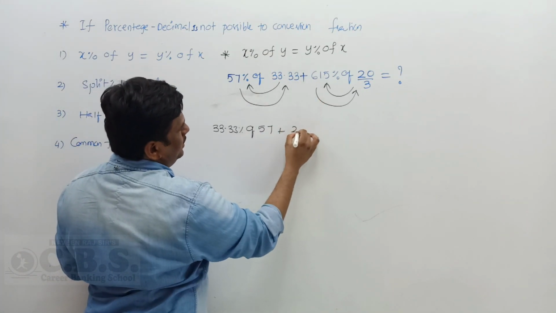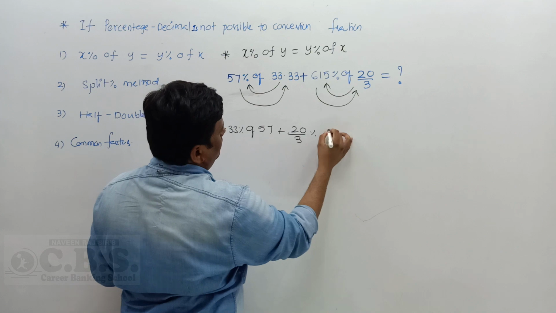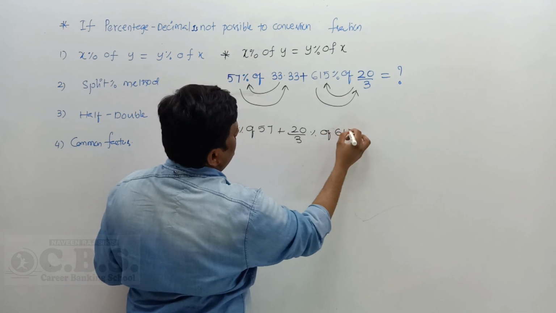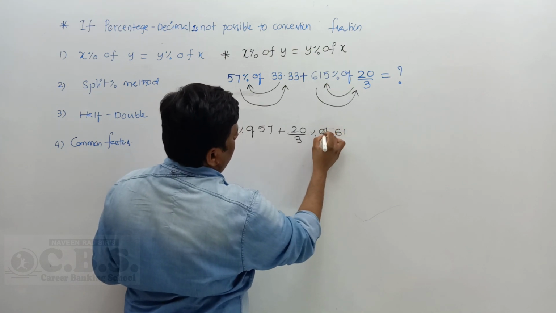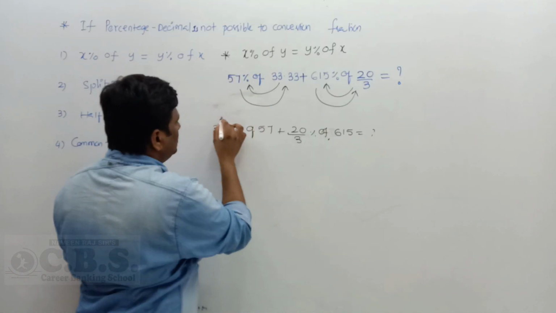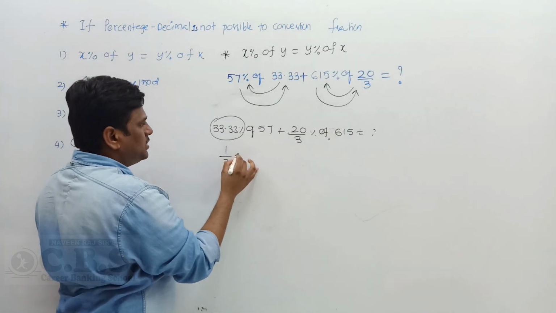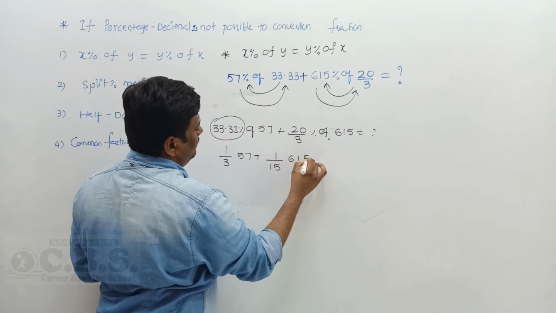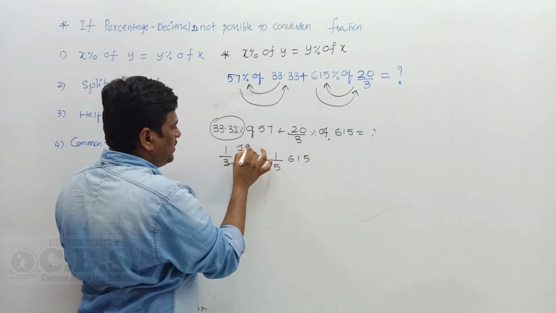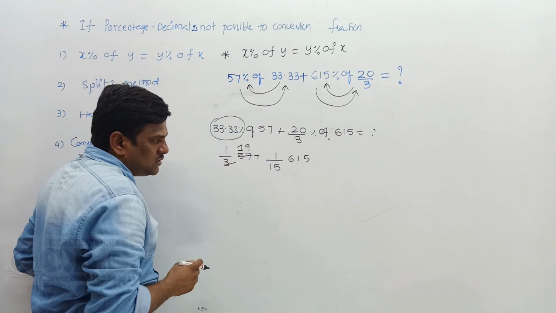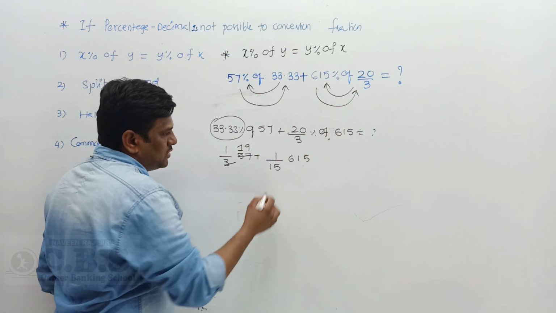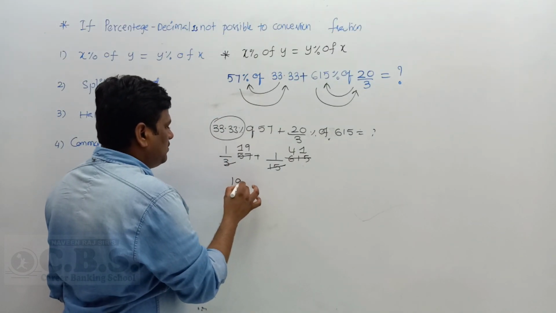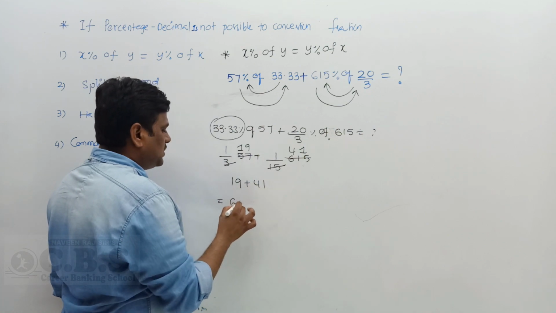And what is it? 20 by 3 percentage of 615. 33.33% as a proper fraction is 1 by 3, and 20 by 3 is nothing but 1 by 15 of 615. So 5 ones are 5, 5 nines are 45, 3 ones are 3, and 3 nines are 27. Now 19 plus 41 gives you 60, the final answer.